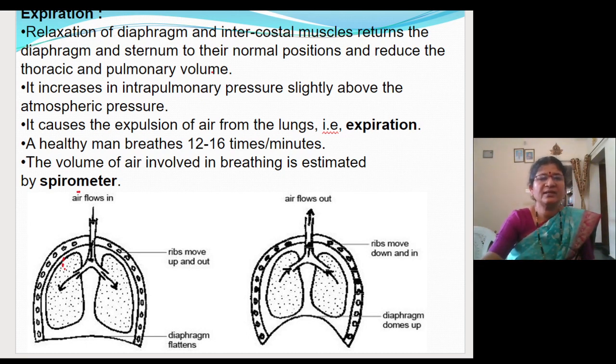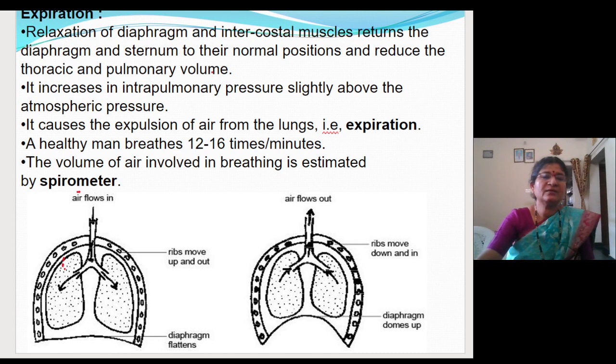Here the phrenic muscles will contract, so the diaphragm becomes straight, and the volume of the thoracic cavity will increase longitudinally.